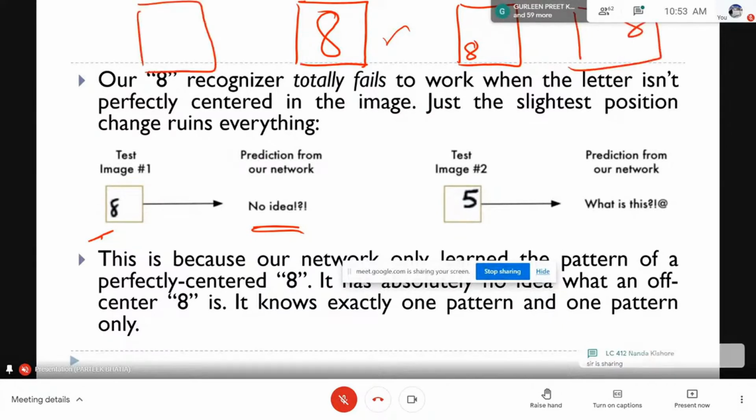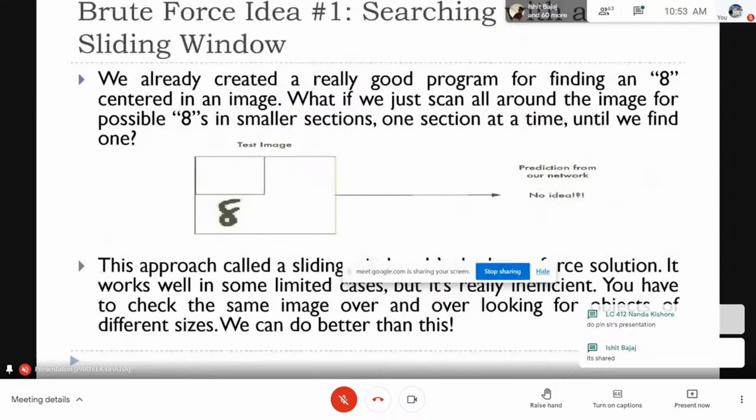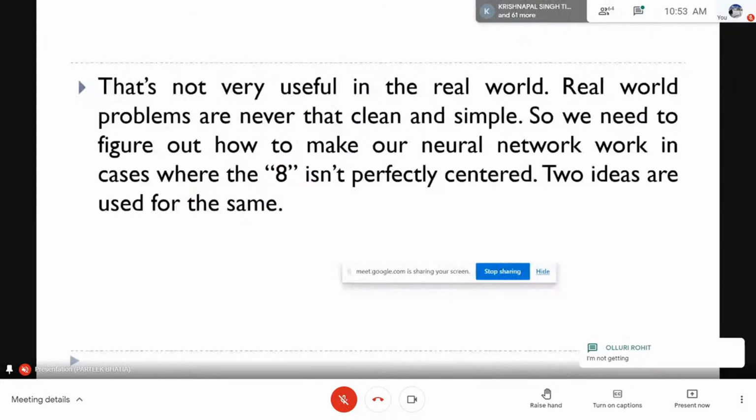And if I change the size of the image, let's suppose I write 8 in a larger size or smaller size, the system should still be able to detect that this is 8. So we have to solve this problem.